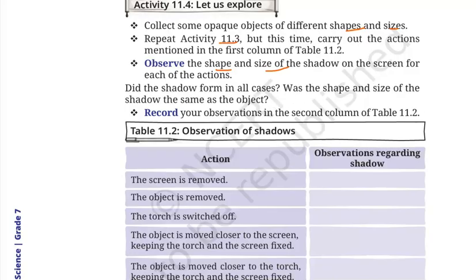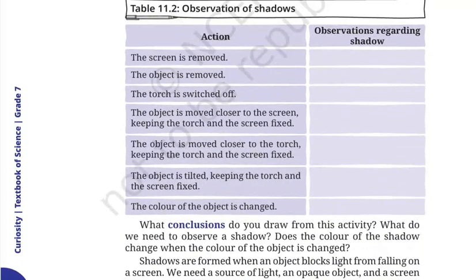We have to write our observation in table 11.2. Okay, so the screen is removed. When the screen is removed, will you still be able to see the shadow? If there is a screen on the other side, you will be, otherwise no. Okay, the object is removed, obviously not, because light will pass through it, so you will not see a shadow when the object is removed.